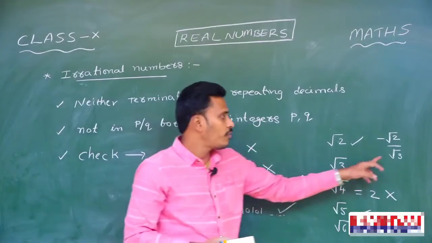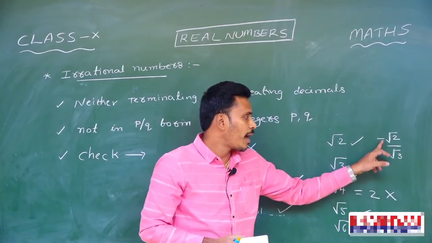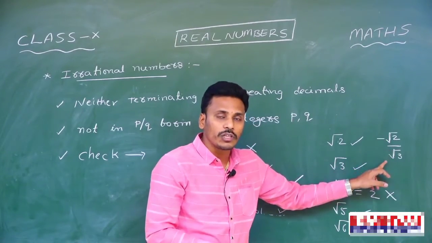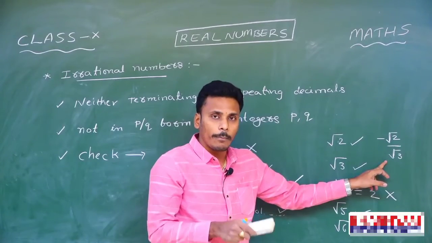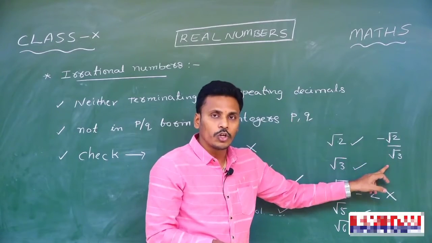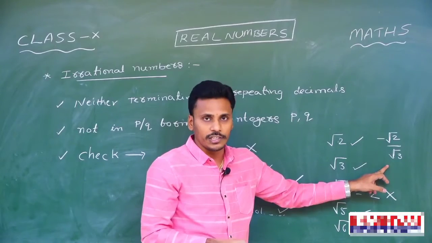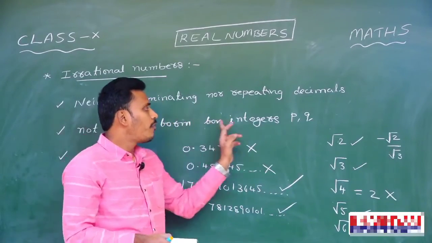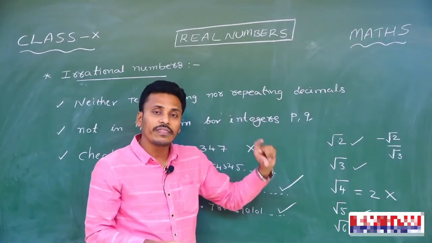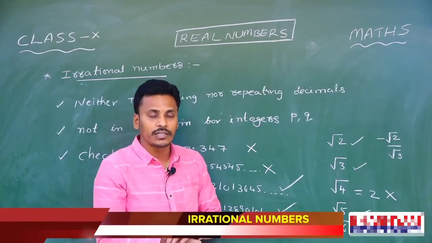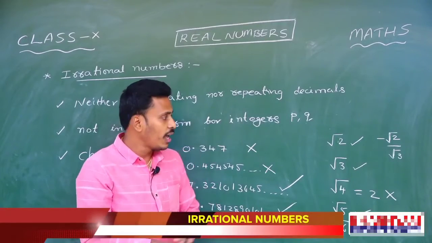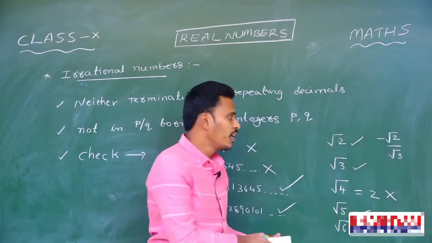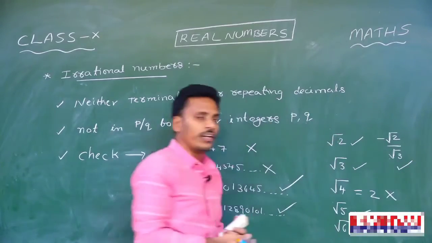And now let us see one more example. I have this: minus root 2 by root 3. If you look there, this minus root 2 by root 3 is of the form P by Q, but that P and Q, numerator and denominator, are not integers. We say that if a number is in P by Q form for integers P, Q, then that number is counted among rational numbers, or otherwise we treat it as irrational. Here it fails the form of a rational number and so it is irrational. So this is also an irrational number.